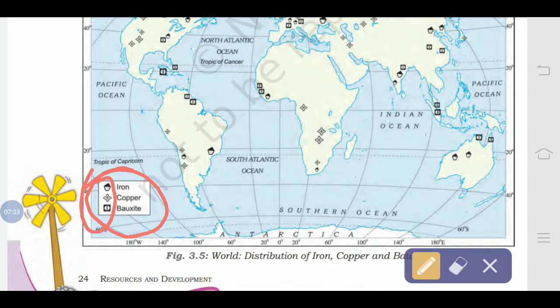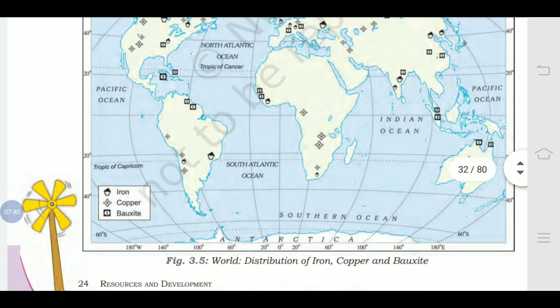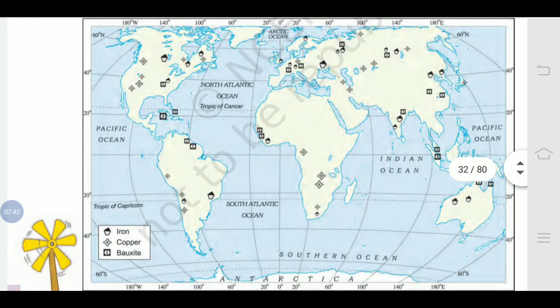You can see the symbols given to each name, and you can compare it with the map. Map reading would be easy with the help of the reference box. So that is a must whenever you do map work.